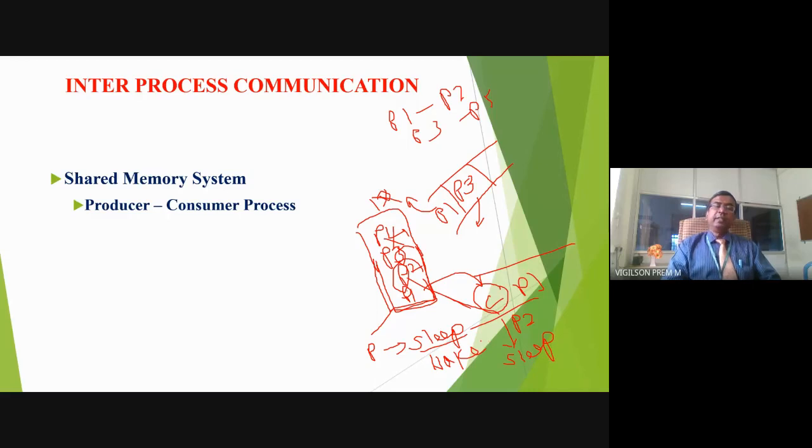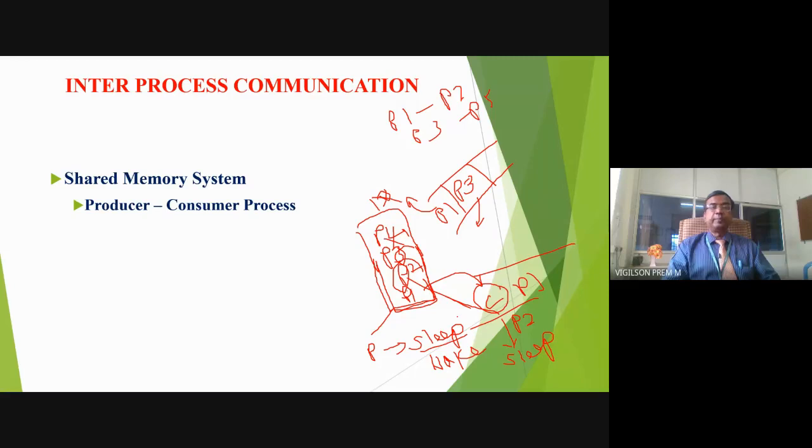So the producer will go to sleep state if the queue or stack is full. The consumer will go to sleep state if the stack or queue is empty.